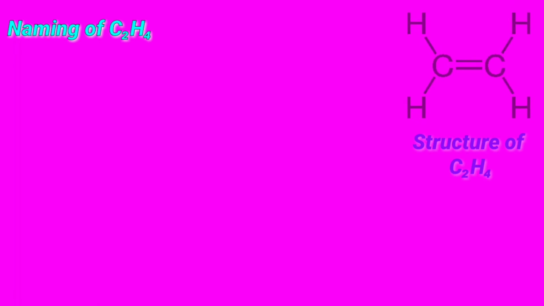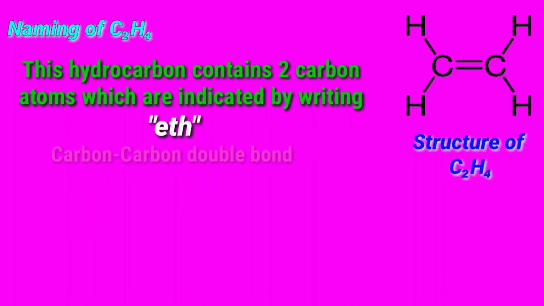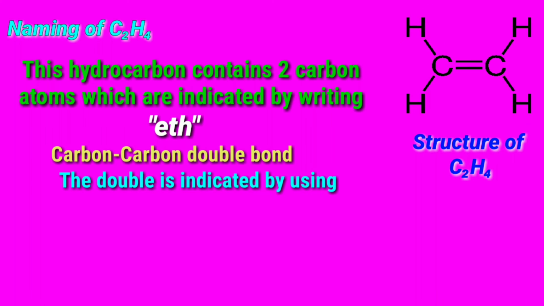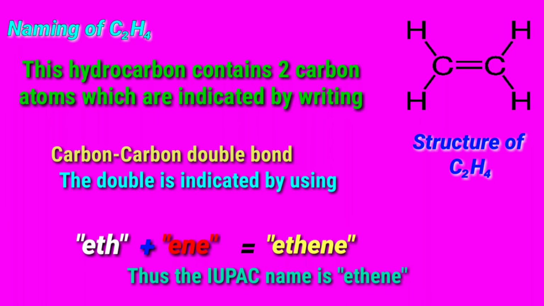Naming of C2H4. The structure of C2H4 hydrocarbon is given below. This hydrocarbon contains 2 carbon atoms which are indicated by writing "eth". This hydrocarbon has a carbon-to-carbon double bond, so it is unsaturated. The double bond is indicated by using the ending "-ene". Now by combining "eth" plus "-ene", the IUPAC name of the above hydrocarbon becomes ethene. Thus, the IUPAC name of the unsaturated hydrocarbon containing 2 carbon atoms and a double bond is ethene.